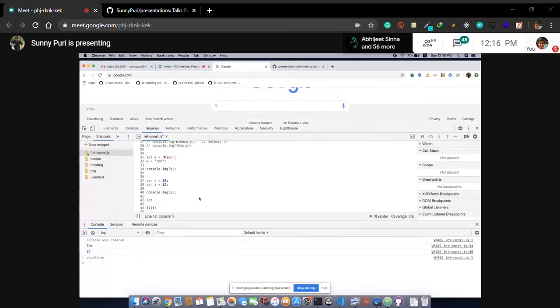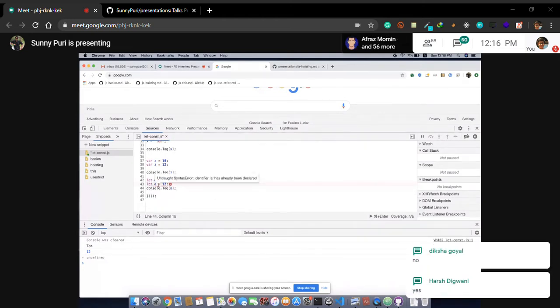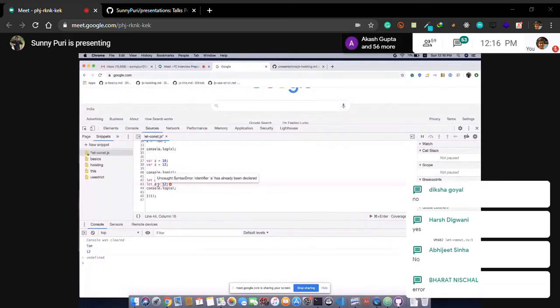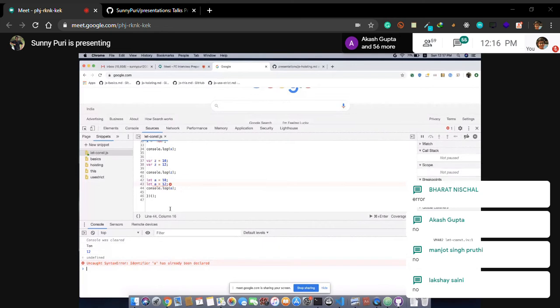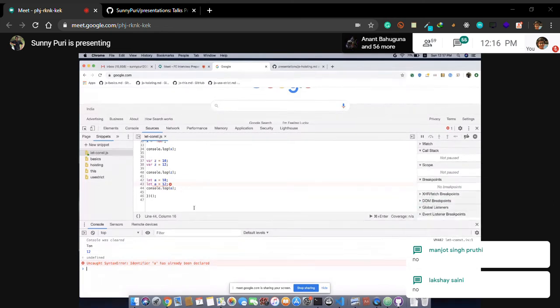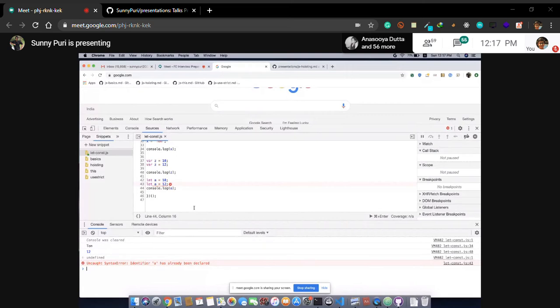Let's see in case of let. Can we assign again? Can we assign again in case of let? Yes. So we cannot assign, it will throw an error: Identifier a has been already declared. So this is pretty much the difference between let and const and var.